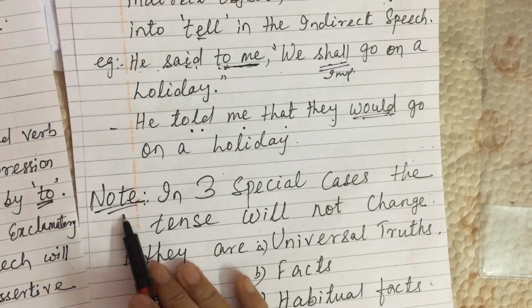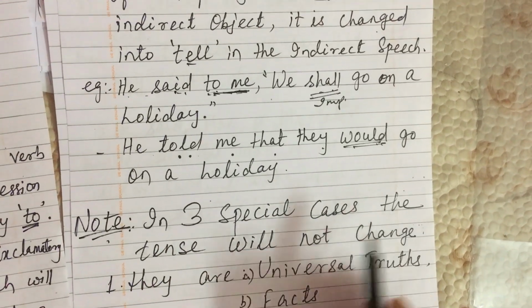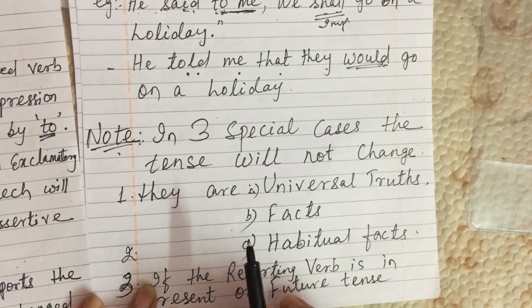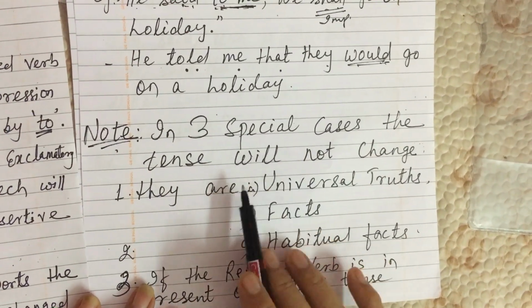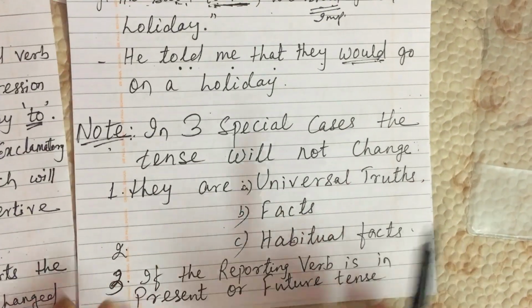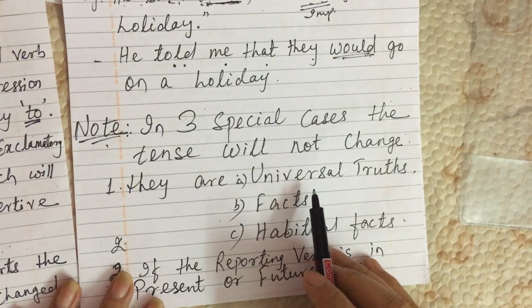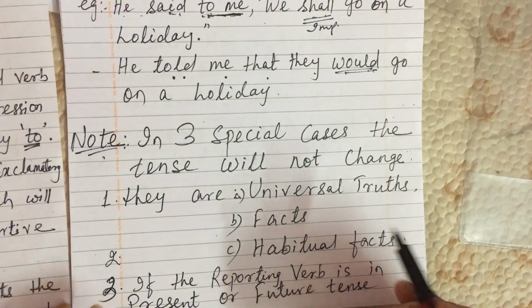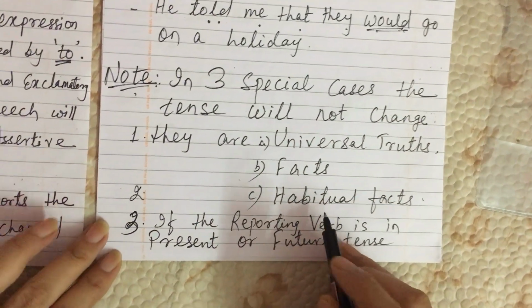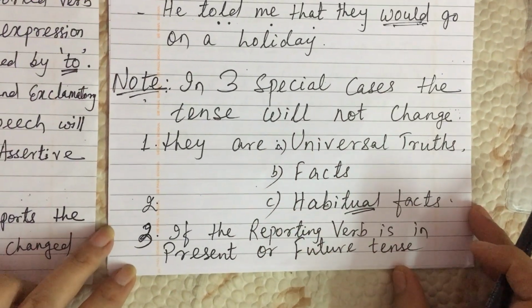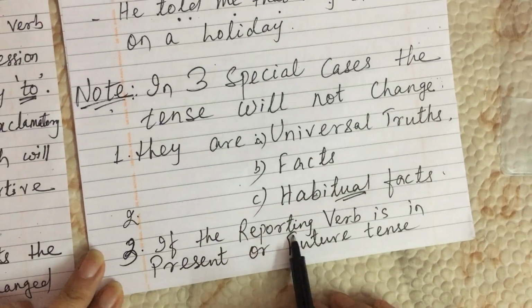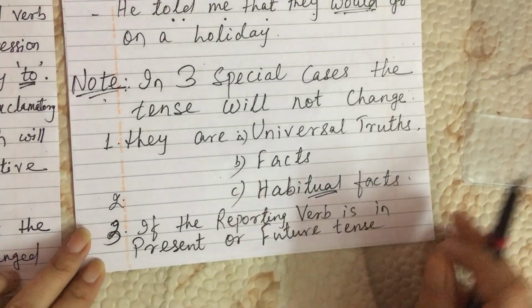Then an important note: in three special cases, the tense will not change. I told you tense, pronoun, time and place will change, but in three special cases, tense will not change. First, when the direct speech is a universal truth or habitual fact, meaning something universally true, or something you do every day, habits. In that case only the tense will not change; the rest will change. Third, if the reporting verb is in present or future tense. I'll show you examples, it will be easier.